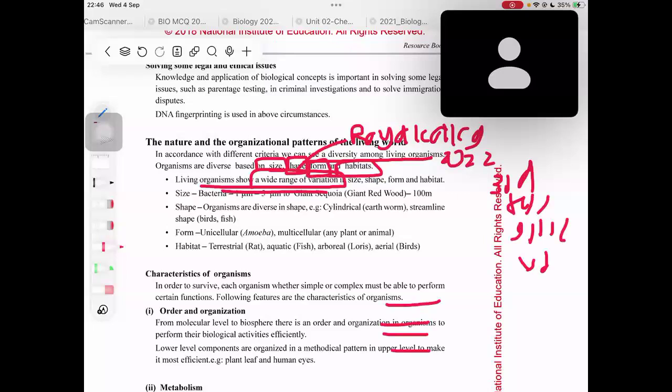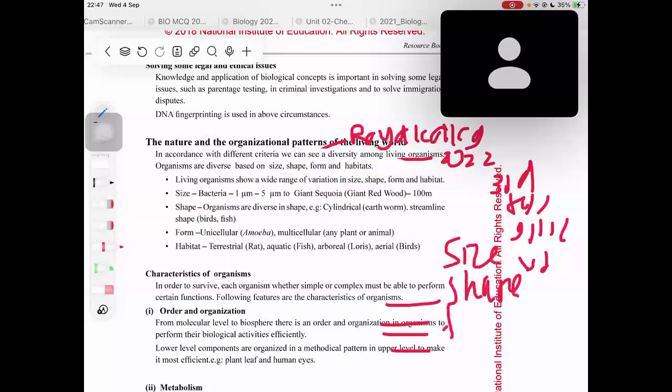Now you might think these are easy, but when you get the paper, you're alone, not with your RB, right? At that time, you might not remember whether these were the points in the RB, right? That's why I'm emphasizing all these parts, right? So organisms vary based on 4 things. What are those? The size, the shape, the form, and the habitat, right?